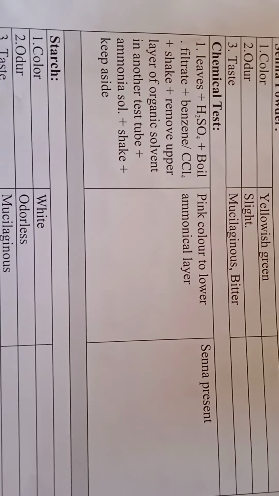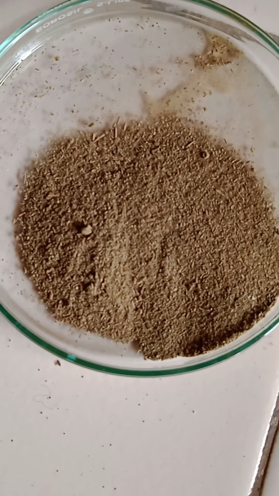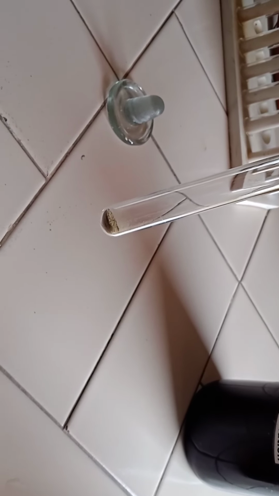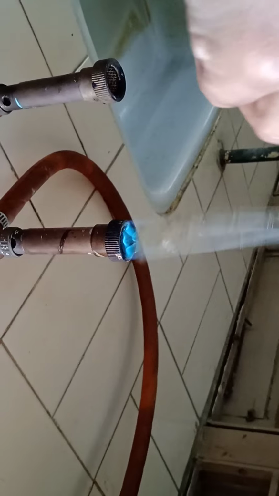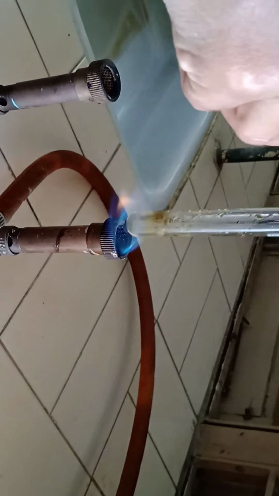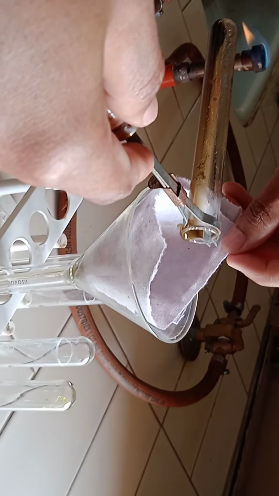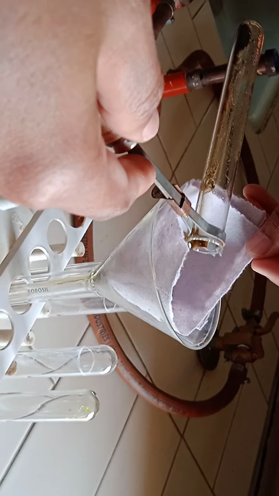Okay, this is senna powder. I have taken it in the test tube. Now I will add dilute sulfuric acid. Boil it for 2 to 3 minutes. Now we have to filter the solution and you have to take the filtrate.